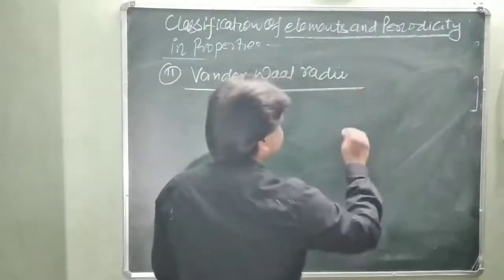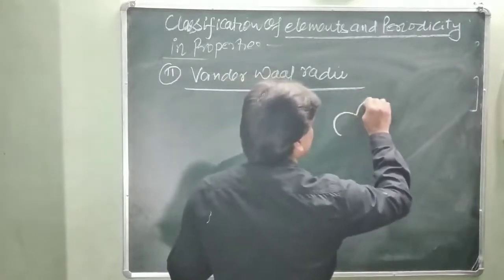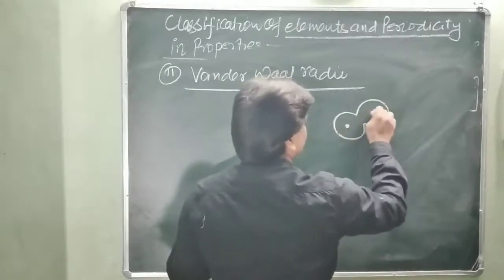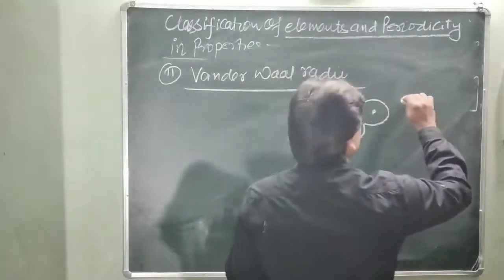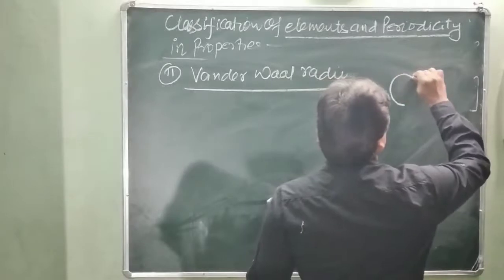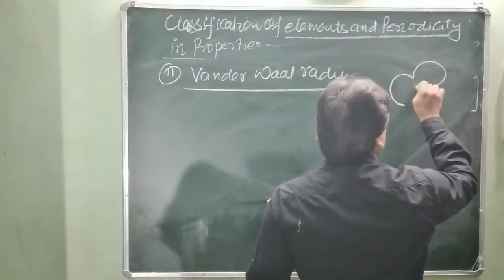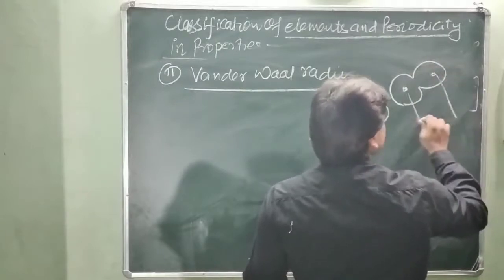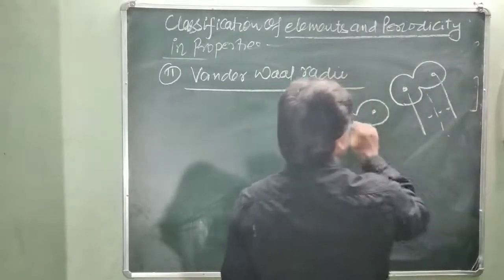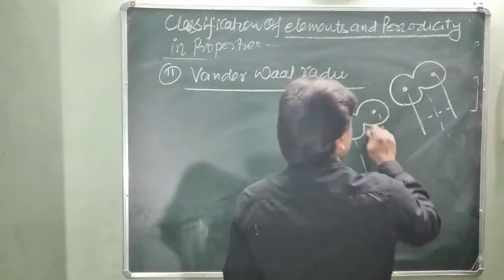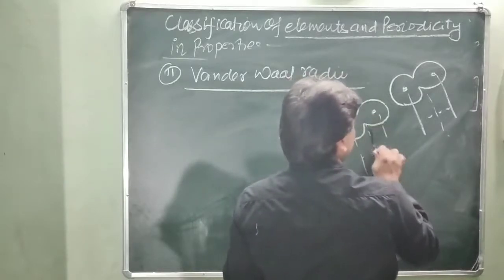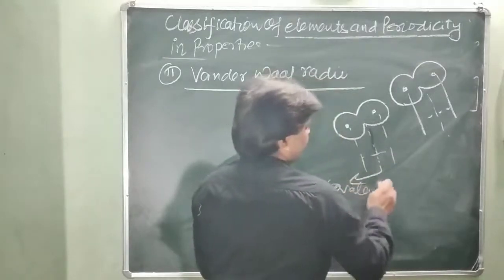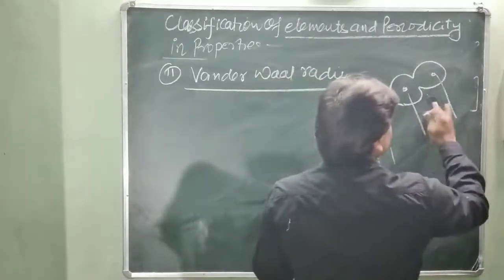You will see here, these are two molecules, and this is the covalent radius, the half of this.